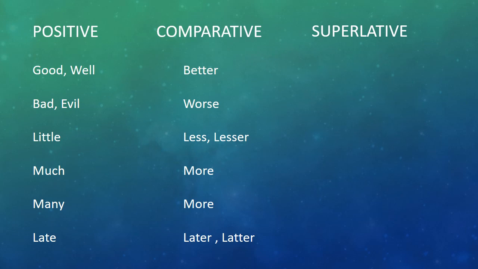Comparative for good or well is better. For bad or evil is worse. Less, lesser, more, more, later, latter. While the superlative is best, worst, least, most, latest, last. So friends, this is all about irregular comparison. I hope you have understood all of the adjectives till now.